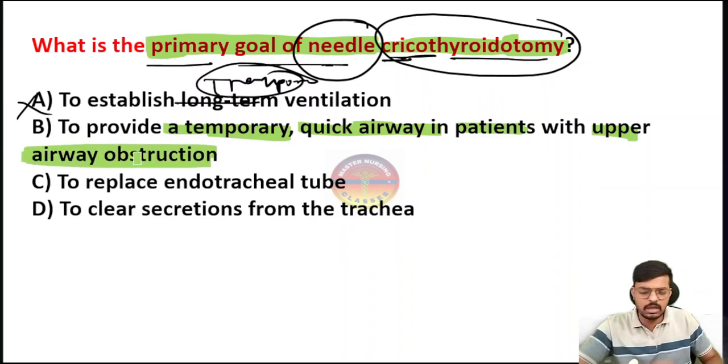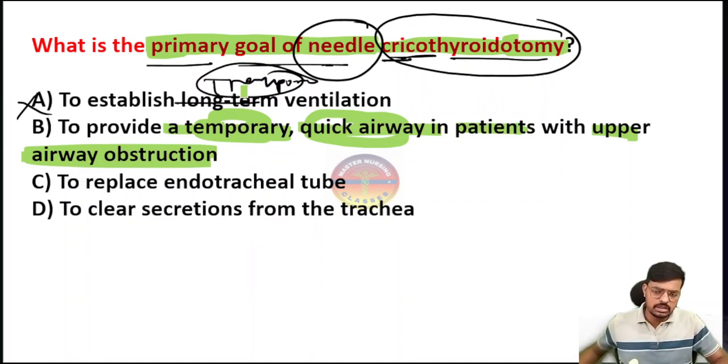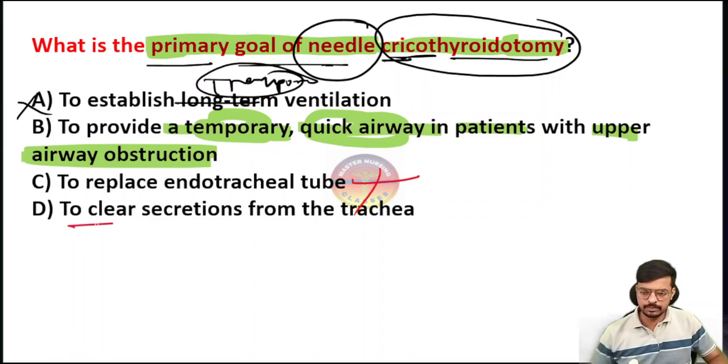So this is the correct answer. If the upper airway is obstructed, for a temporary purpose, to quickly, immediately in the emergency, establish the airway, we use needle cricothyroidotomy. It is very important. It does not replace the ET tube. Until insertion of the ET tube, we can use this. Then option D: it clears the secretions from the trachea. It won't clear the secretions from the trachea, so I am eliminating this also. The correct answer is option B. Make a note of that.